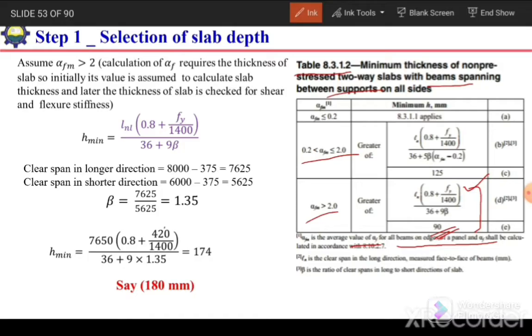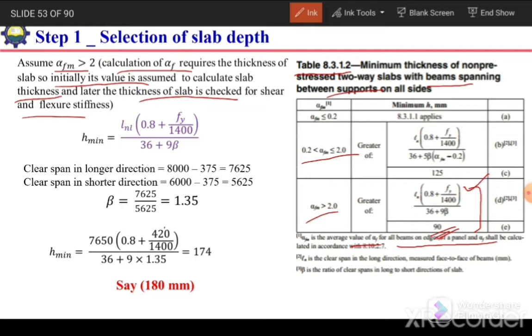But as I said, in this video, I will solve only for panel 1. So I will show the calculations for panel 1 only. So assume alpha FM is greater than 2. Why have we assumed? Because for calculation of alpha F, we need the thickness of slab. So initially its value is assumed to calculate the slab thickness, and later the thickness of slab is checked for shear and flexure. We will check whether the selected thickness is adequate for shear as well as for flexure, and we will also check whether our assumption is true or not.